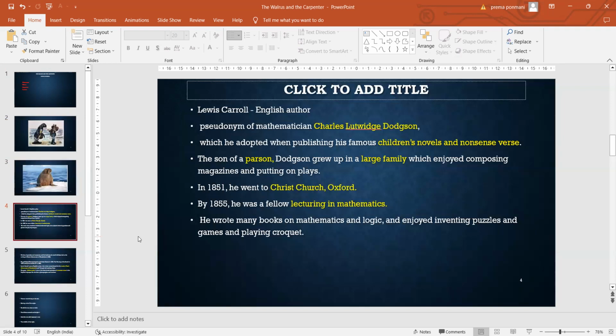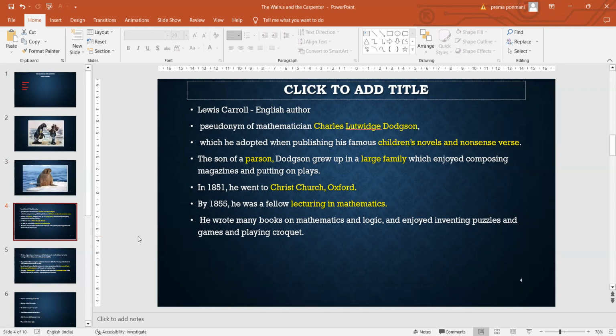He's a British writer, and he used this name. Lewis Carroll is a pseudonym, but his actual name is Charles Lutwidge Dodgson. That is the real name of the mathematician. Pseudonym refers to a false name, maybe a pen name.